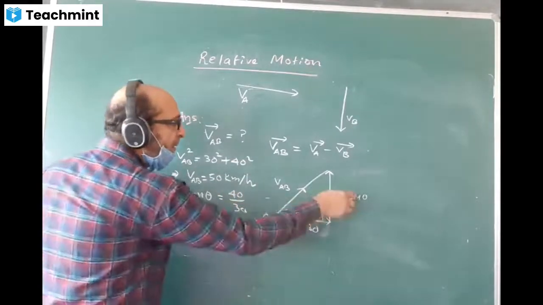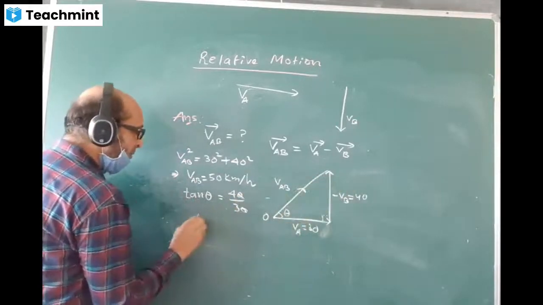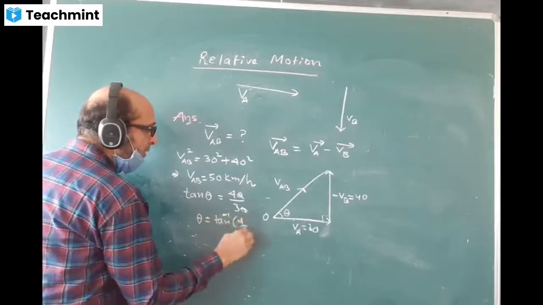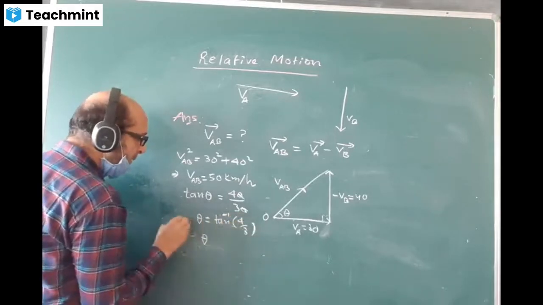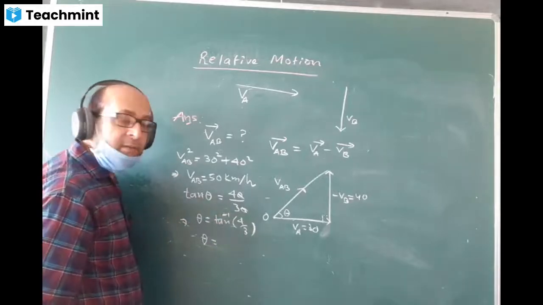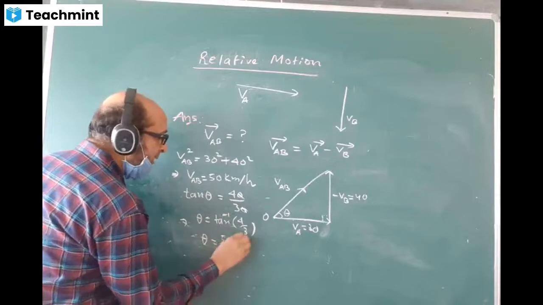Theta is the angle, perpendicular by the base, vertical by the horizontal. Therefore, theta value will come tan inverse 4/3. Answer we will find using calculator. So you can check the answer. It comes 53.1 degree. Please check.